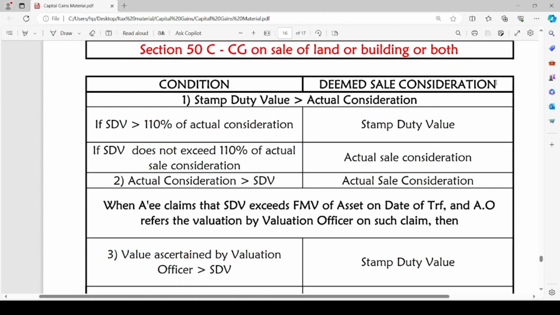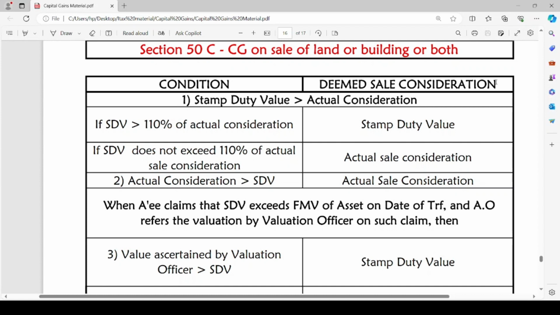There are different conditions here. The first condition is where the stamp duty value of such land or building or both is greater than the actual consideration received or accrued. The stamp duty value of such capital asset is more than the actual consideration received. In such a case, what will be treated as the sale consideration?